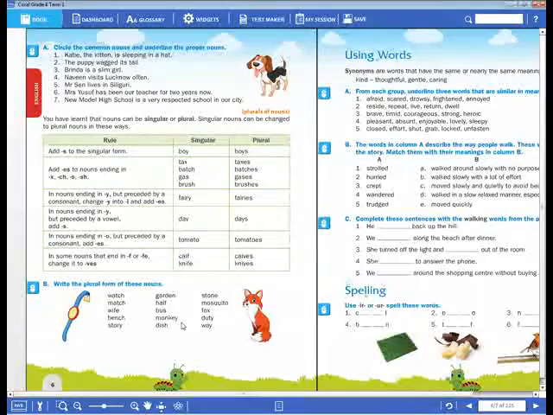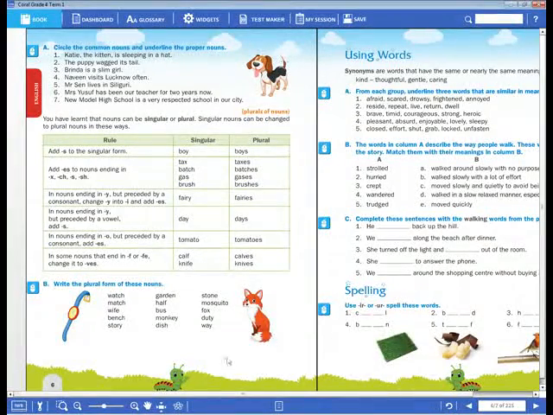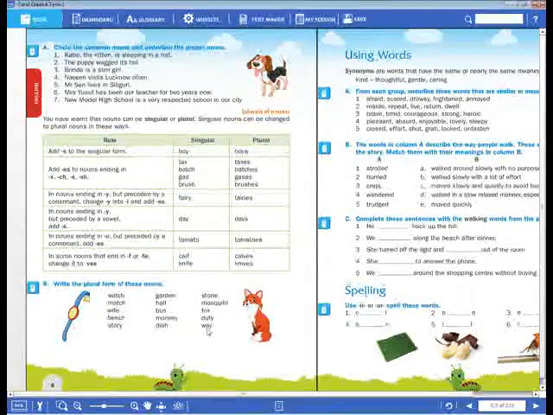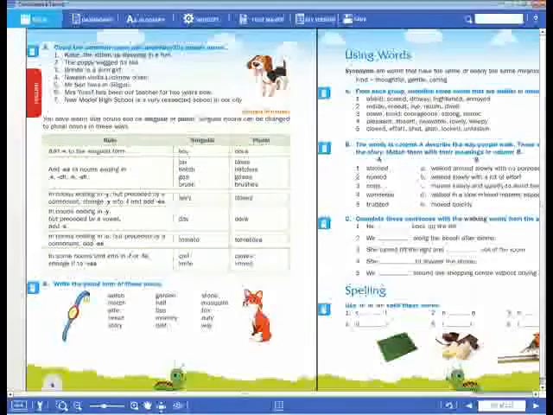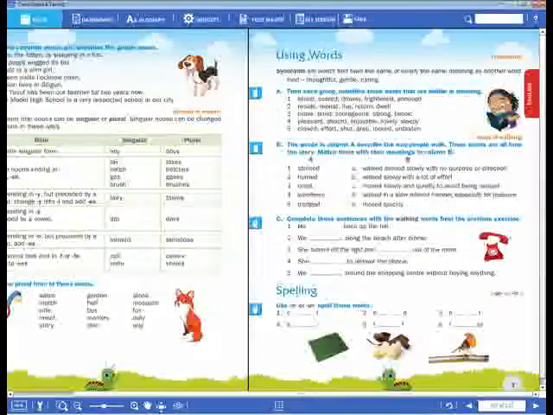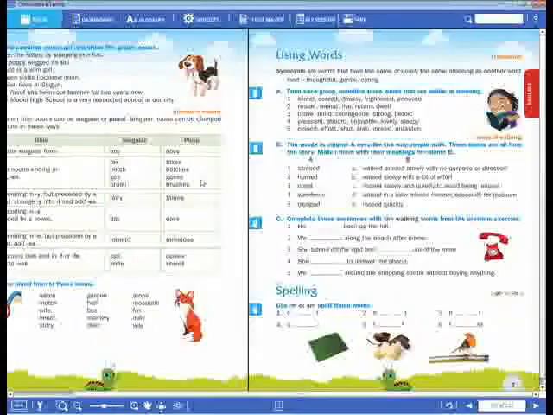Dish. Dishes. ES we have to add. Way, vase. Just S, because before Y we have the vowel letter A. Okay, dear children. I hope everyone has understood these rules and how to change a singular noun to a plural noun.